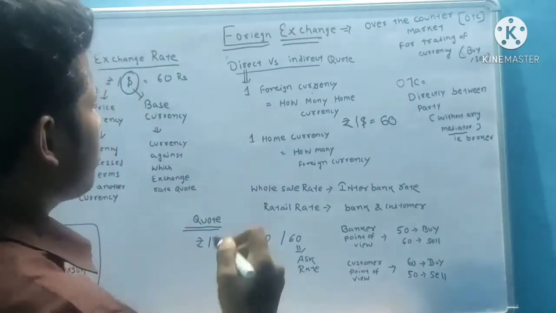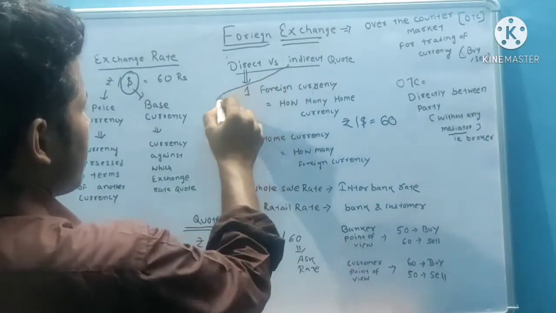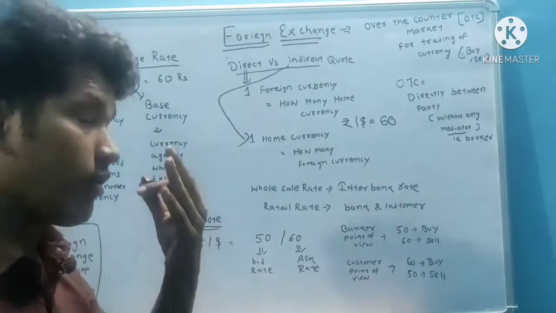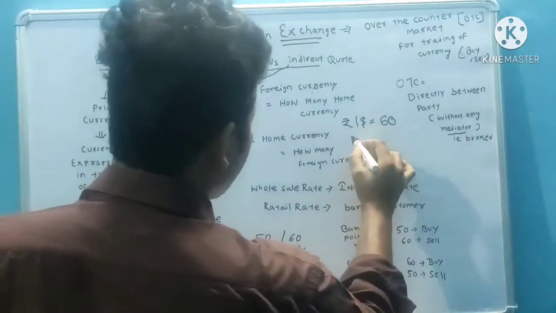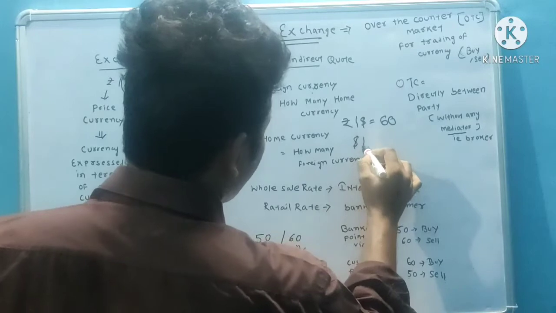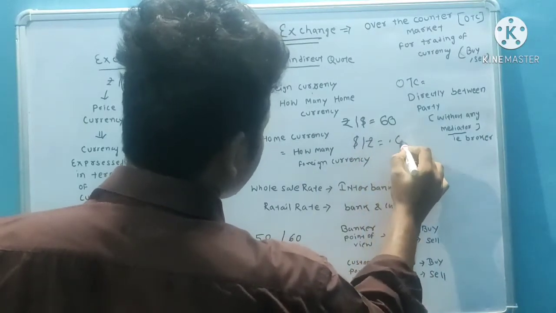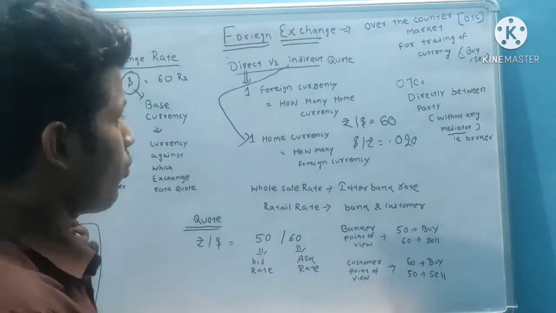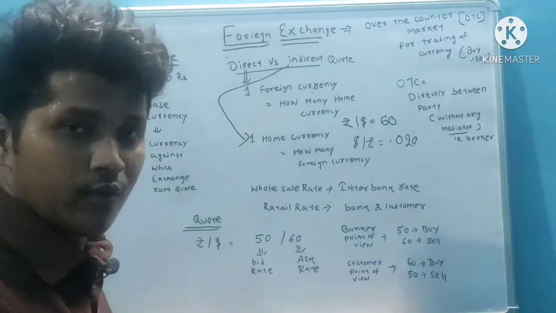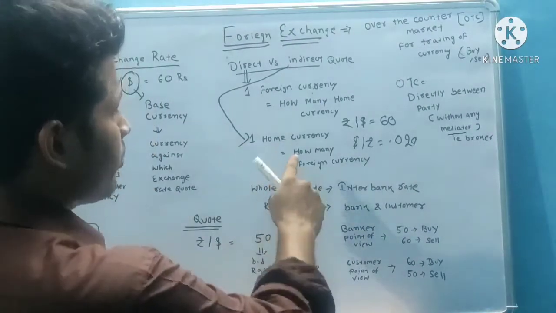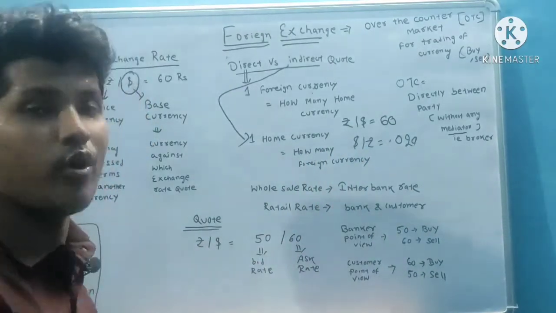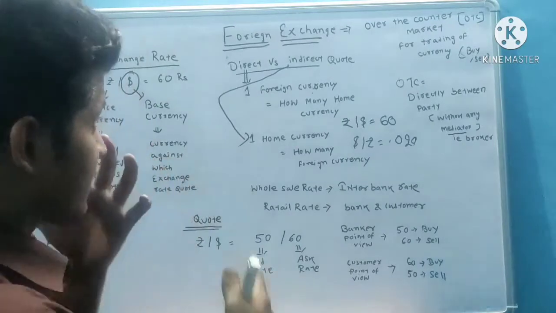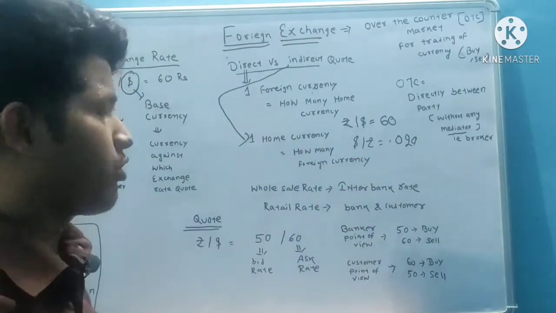In an indirect quote, one home currency is equal to how many foreign currency. Like the example I gave, suppose dollar by rupee is 0.020. So here, per 1 rupee, how many foreign currency, that is 0.020. It is the way of expressing the quote, direct quote and indirect quote.